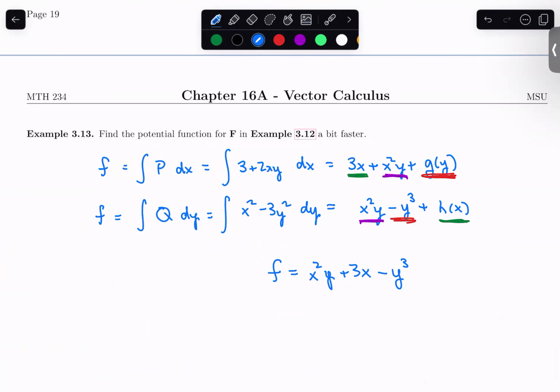And so that's nice. And while this only saves us a line or 2 of work here, when you have 3 variable functions with x's, y's, and z's, this is going to save you about 4 or 5 lines of work. It becomes much more significant the more variables you have.